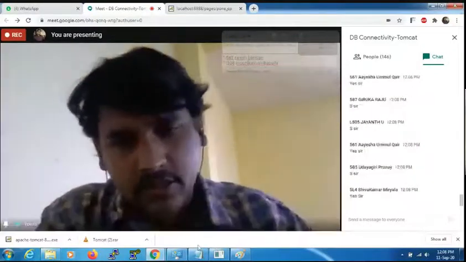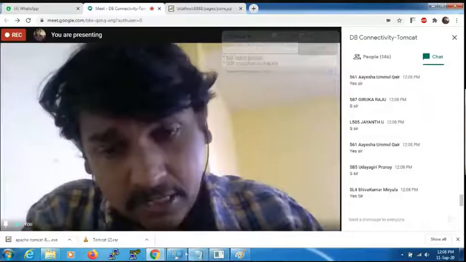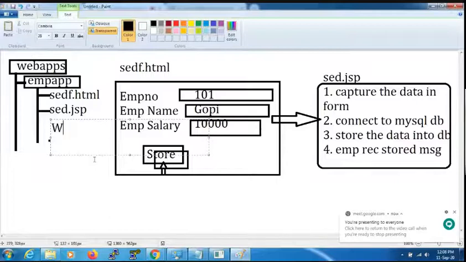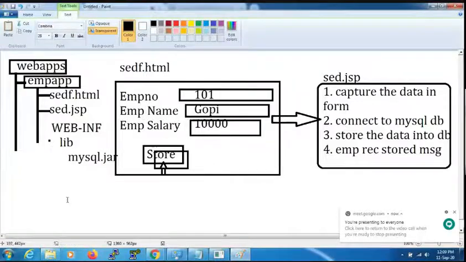Now let's try to create. And since we are dealing with a database, there is one more thing to remember. When you are dealing with a database, we need to create a folder web-inf. In the web-inf folder, we need to create a folder lib. In the lib folder, we need to place a jar file called MySQL. This is the rule.